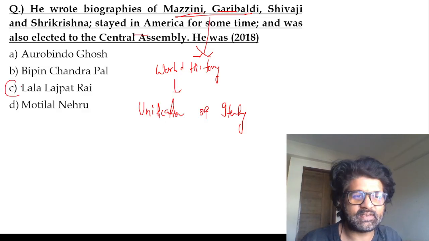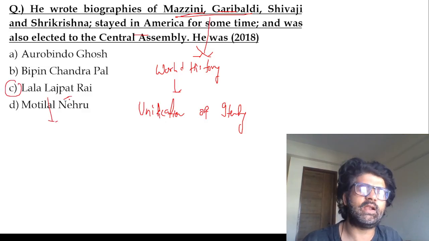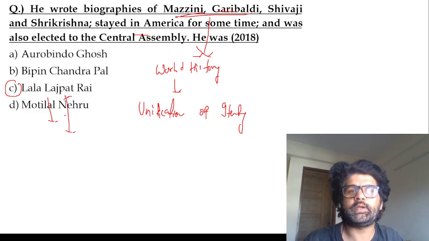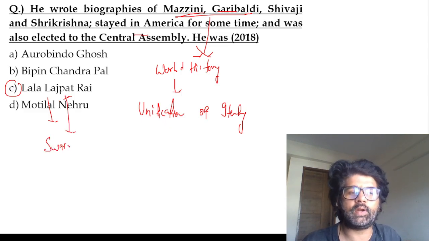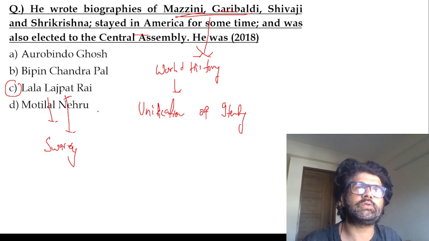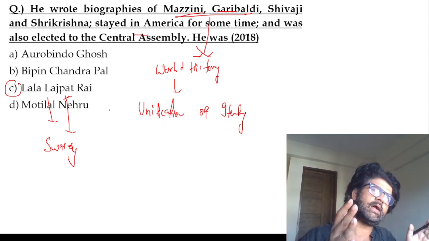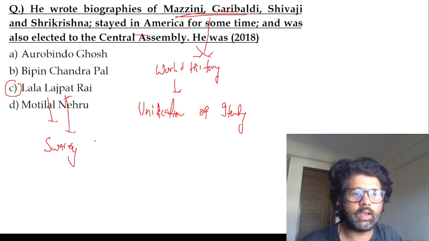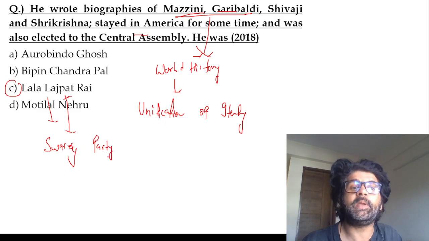So the answer here is Lala Lajpat Rai. Lal Bal Pal. Simon Commission came. He was protesting. Lathi charge happened. He died. Sad story. He also later became a part of Swaraj Party. He is one of the trio of Lal Bal Pal: Lala Lajpat Rai, Pal Gangadhar Tilak, Bipin Chandra Pal. Lala Lajpat Rai became a member of Swaraj Party.